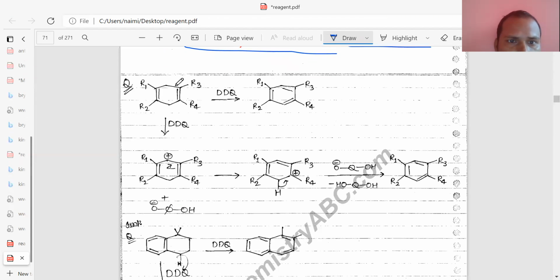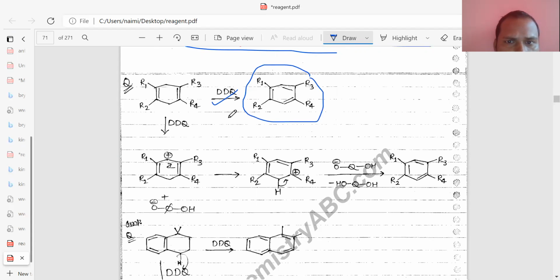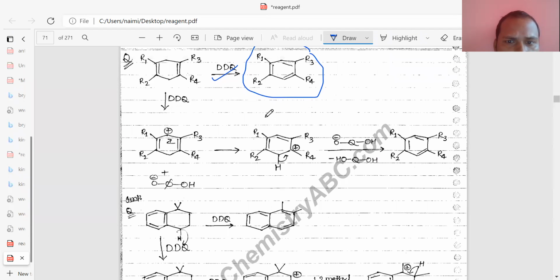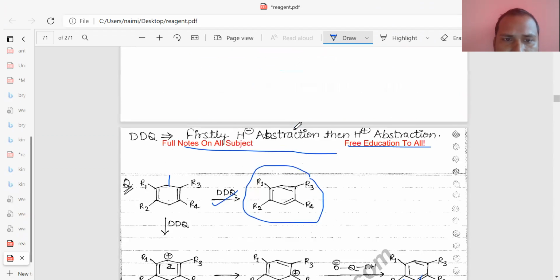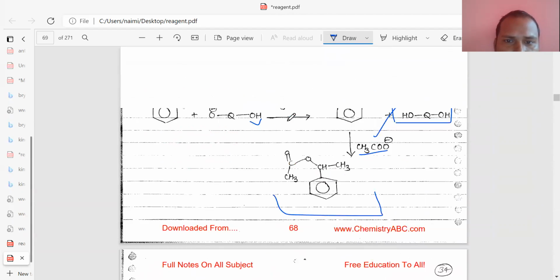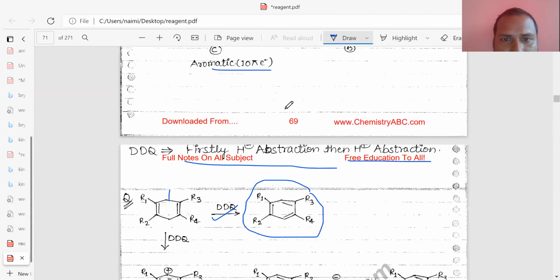So you can see this one. If you add DDQ, then how does it take place? This ring changes to aromatic. And how does it change? First of all, abstraction of hydrogen takes place, by which a cation will be formed, and H minus will be released from this and it is converted to an aromatic ring. Simple mechanism. If you consider one mechanism, this mechanism will be followed in all reactions.